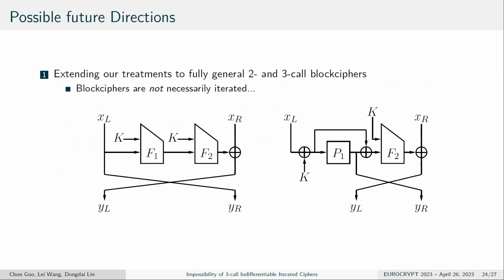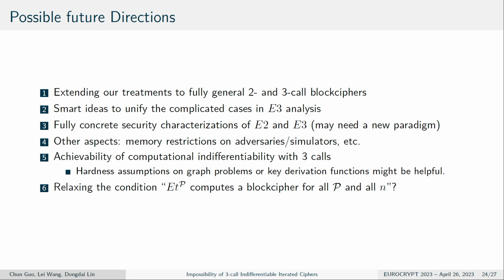There are some possible future directions, such as extending our treatment to fully general 2-core or 3-core block ciphers, or perhaps a smart idea to unify the complicated analysis in the E3 analysis, or concrete security to characterize E2 or E3, or other aspects such as memory restriction of the adversary, or the achievability of computational indifferentiability, or maybe relaxing the conditions.